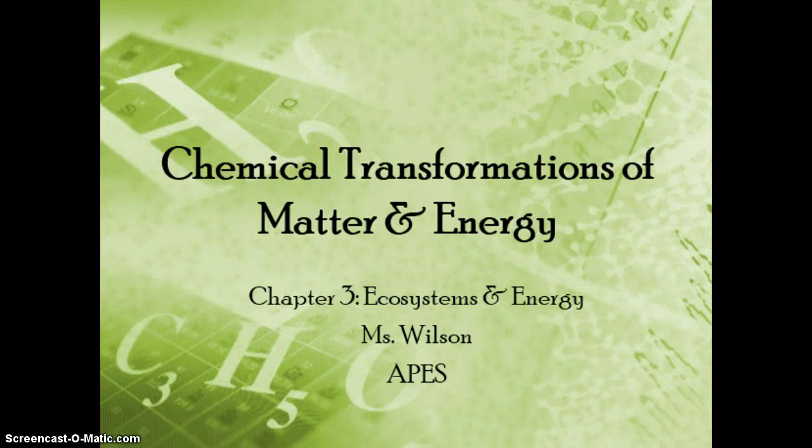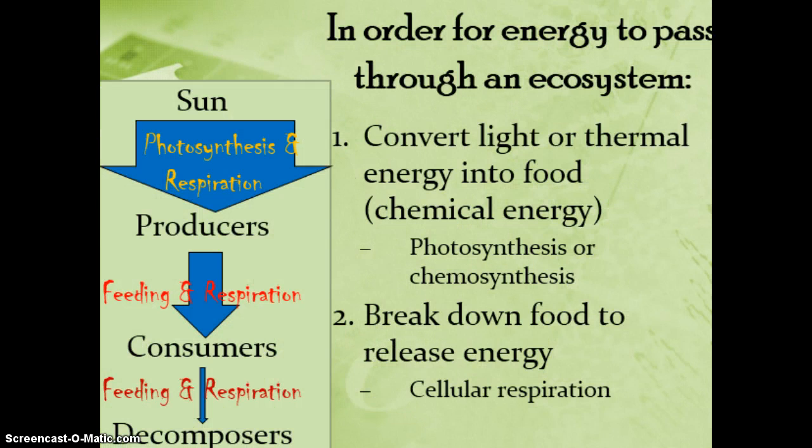We're in Chapter 3 right now talking about ecosystems and energy, and today we're going to talk about all the chemical transformations that both matter and energy go through in order to pass through the food chains. Remember from last time that all the energy on Earth is pretty much coming from the sun, and then it's going through these different reactions to get to the higher trophic levels.